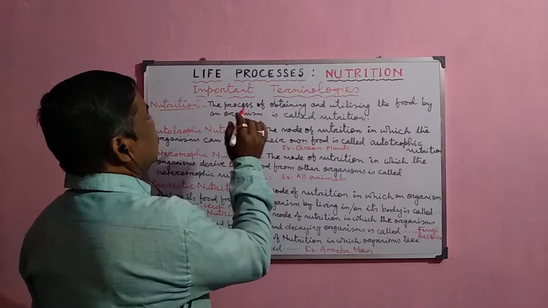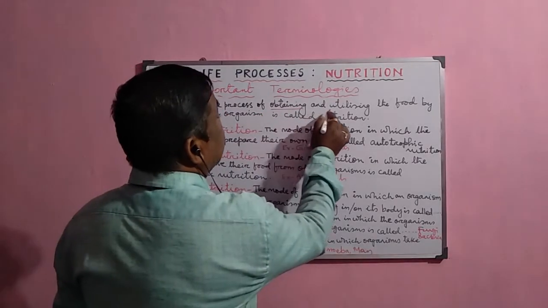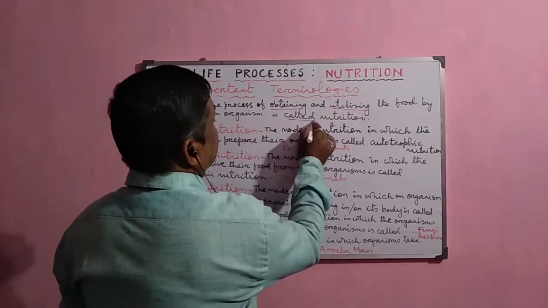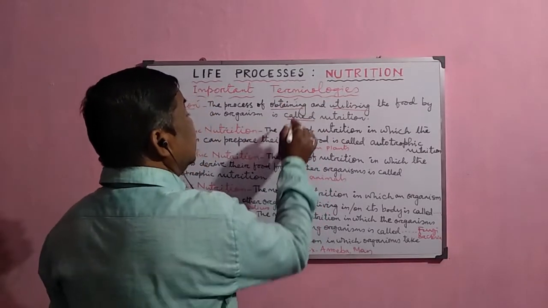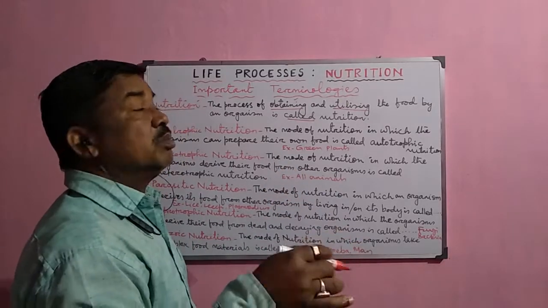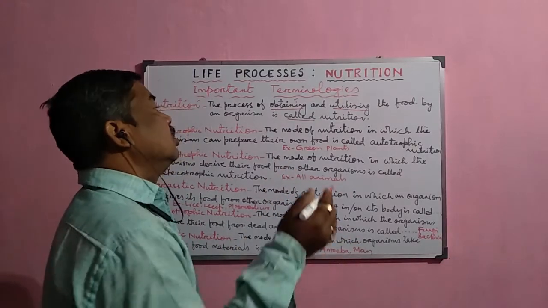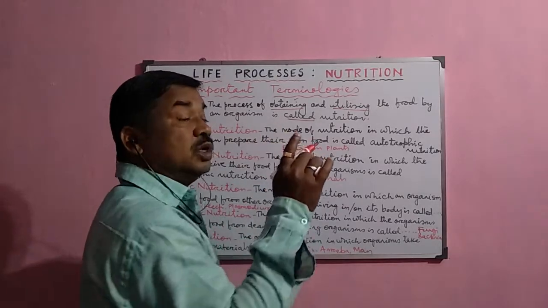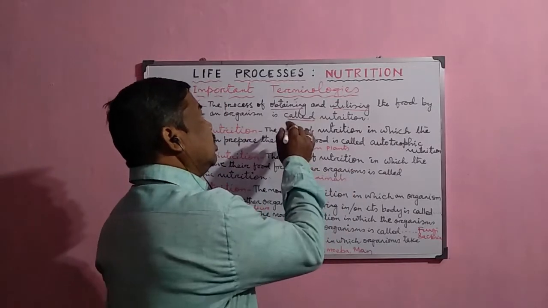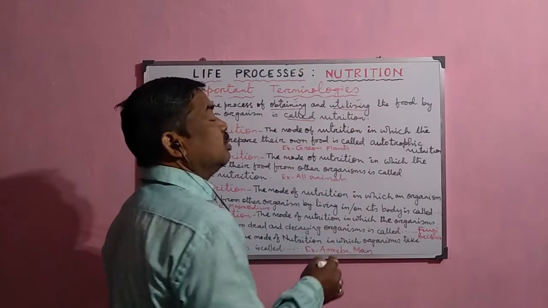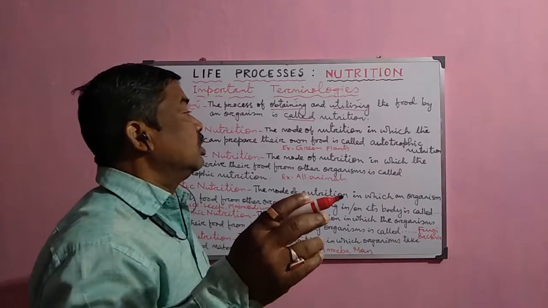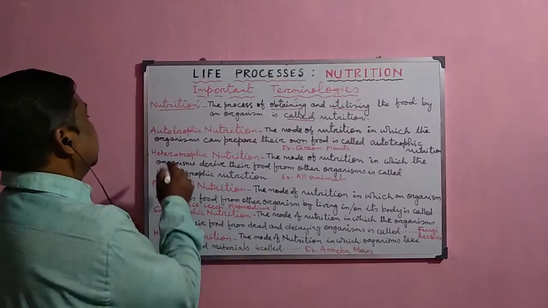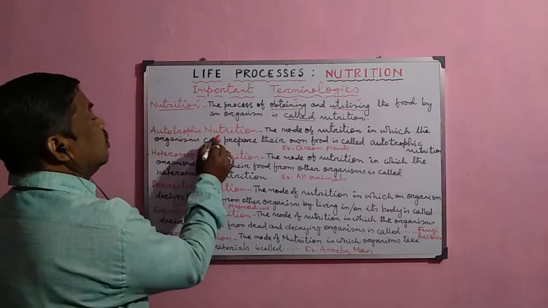Now, the process of obtaining and utilizing the food material by an organism is called nutrition. Right? The word obtaining is used here in place of taking or making. The plants make their food, the animals take their food, but the word obtaining is used to include both of them. Then after obtaining, they utilize them for different purposes, for bodybuilding, for growth, for releasing energy, for protection, etc. Now the next important terminology is the autotrophic mode of nutrition.